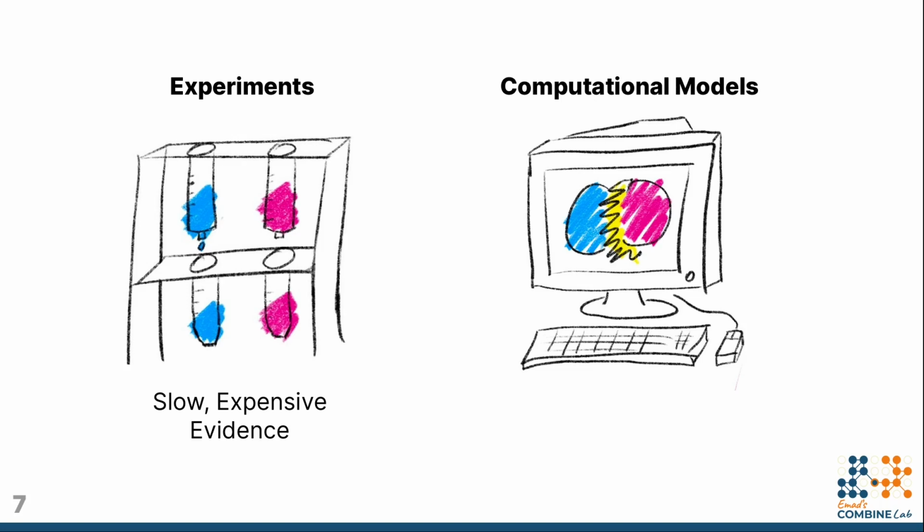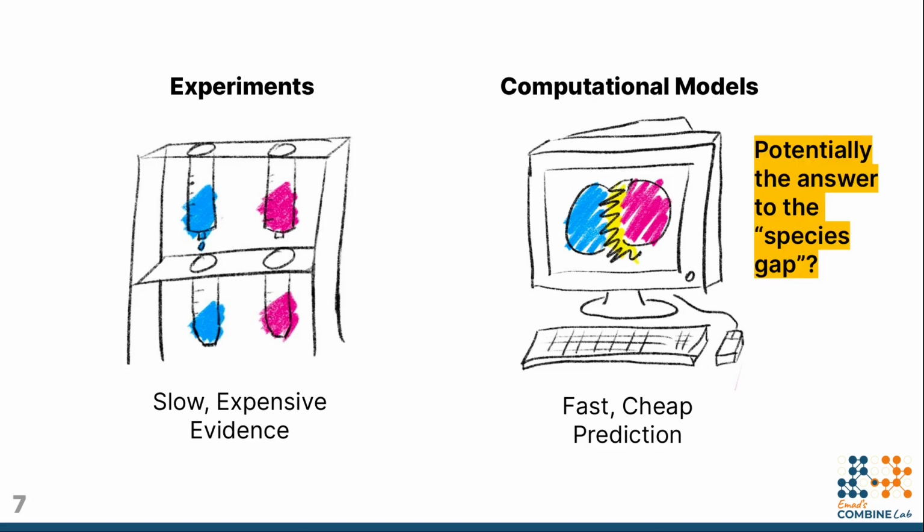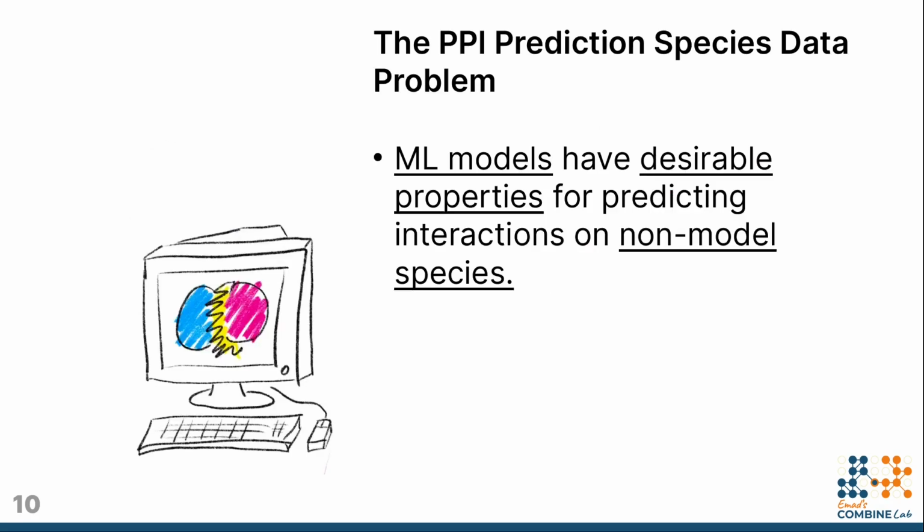Another way to predict protein interactions is using computational models. Relative to bench experiments, computational models are much faster and far cheaper. They are, however, simply predictions and not evidence of protein interactions. The speed and cost of inferring protein interactions using computational models make them a particularly good candidate for addressing that species gap that I just described.